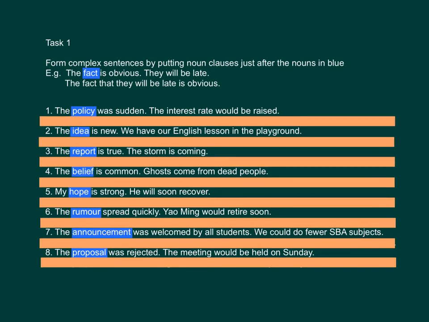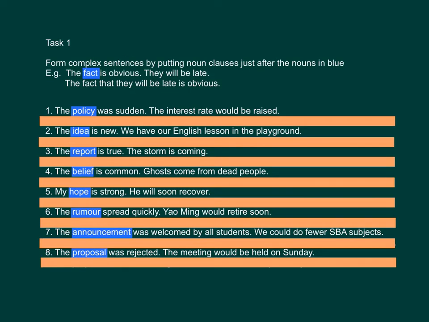而家你哋可以撳暫停睇掣，然後自己做一次答案。Number 1. The policy was sudden. The interest rate would be raised. The idea is new. We have our English lesson in the playground.